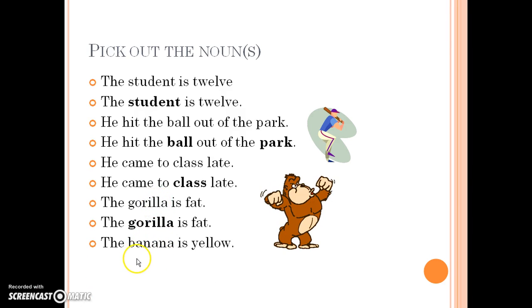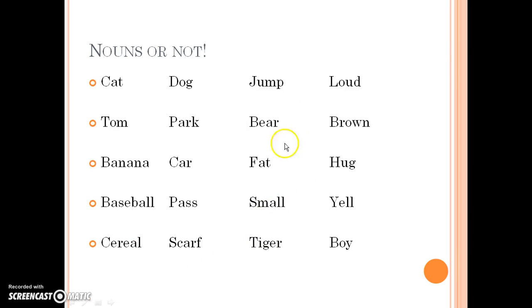The banana is yellow. Banana is a fruit, so it is a thing, and it is a noun. Yellow is a describing word. So in this, I want you guys to look at these words, and when I get a chance, I'm going to go over each word and circle it. And you are going to put a finger up in the air, and you're only going to put a finger up if it is a noun.